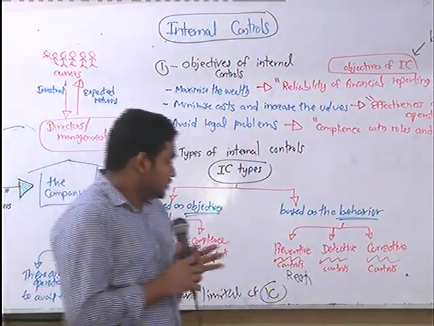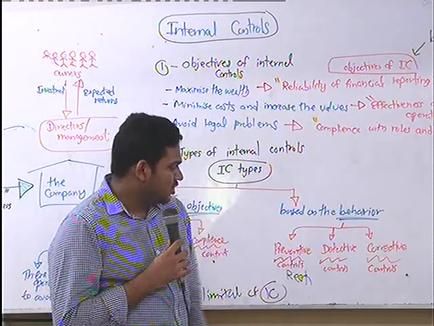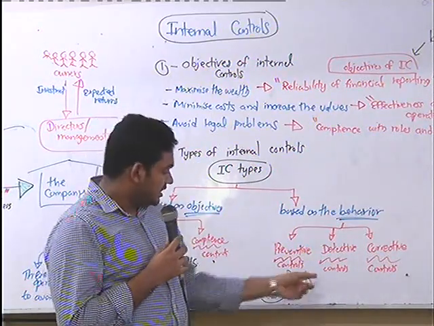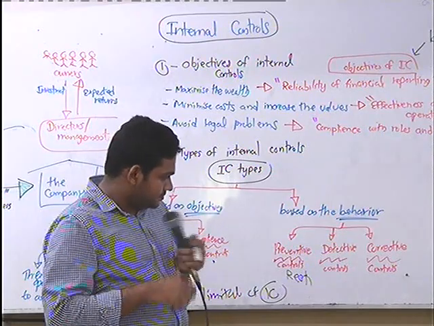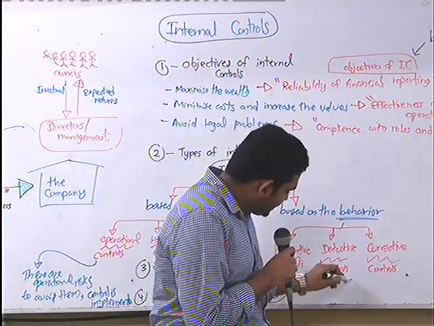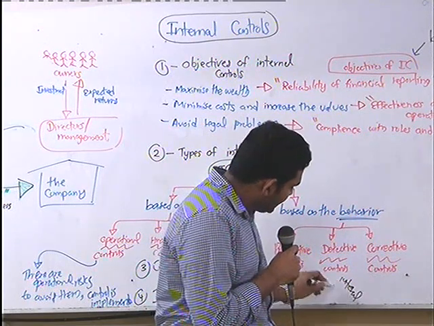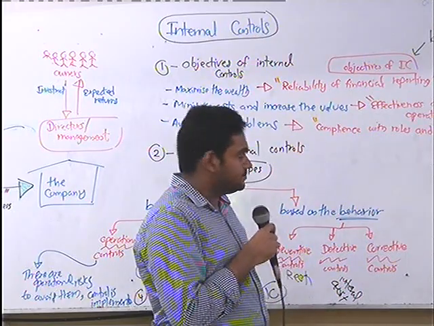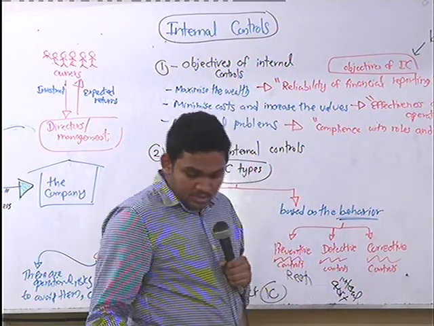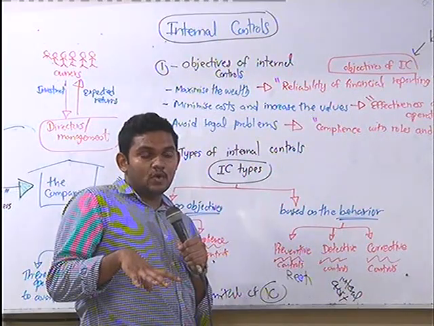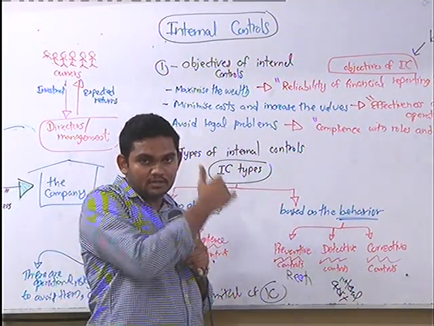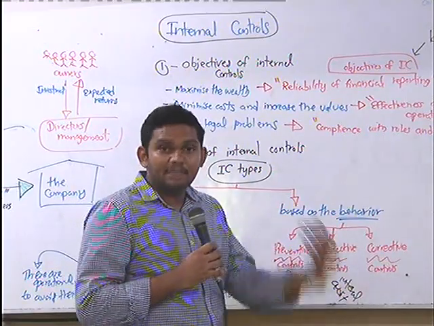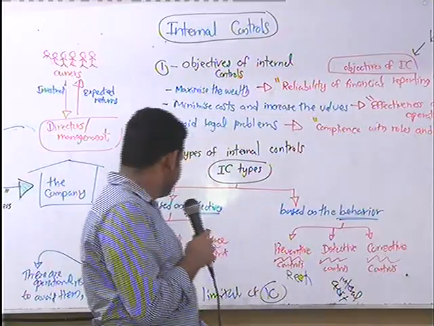Okay. So now the detective control. As I told you, after something happens, you can find it out. For example, internal audit. That means you have internal auditors in the organization and they will detect something that happened. Likewise, you can detect after something has happened, right?